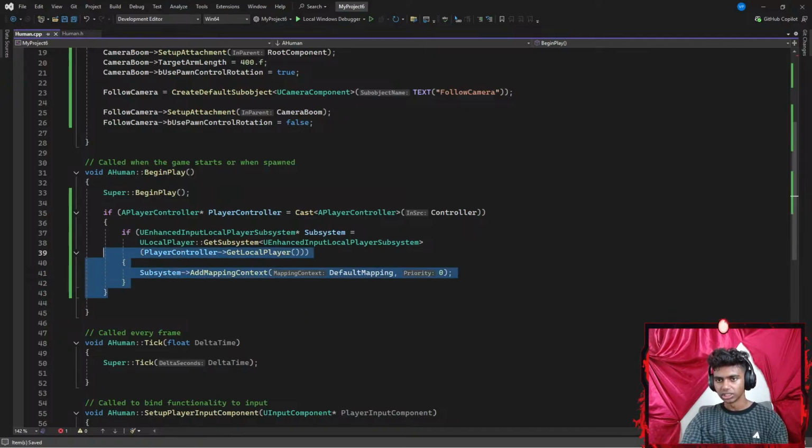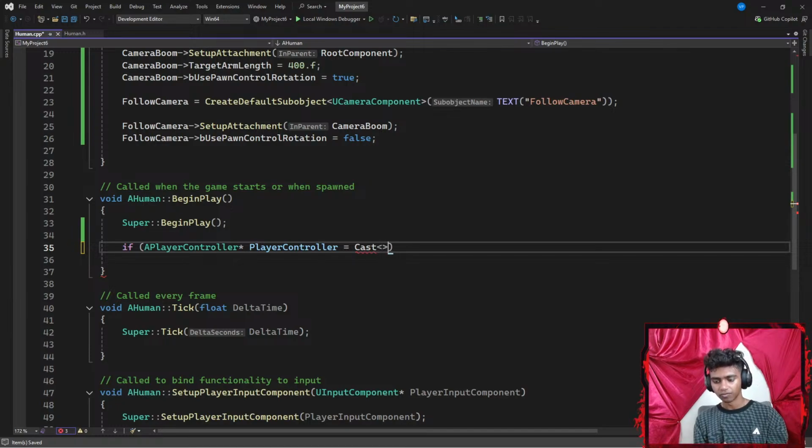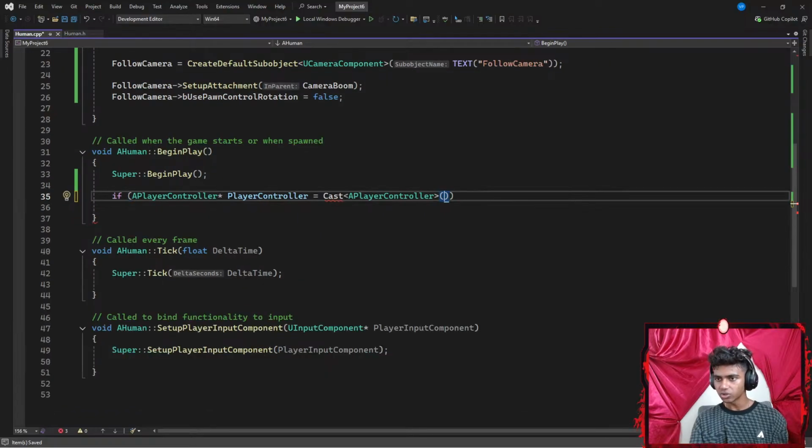So I might actually delete this again. Now let me go ahead and add an if statement. I'm going to check if my APlayerController, which is represented by the APlayerController's this pointer, is equal to something like a cast. With a pair of angle braces, I'm going to add a cast of my APlayerController. Okay, and then I'm going to add a pair of parentheses to invoke my function.